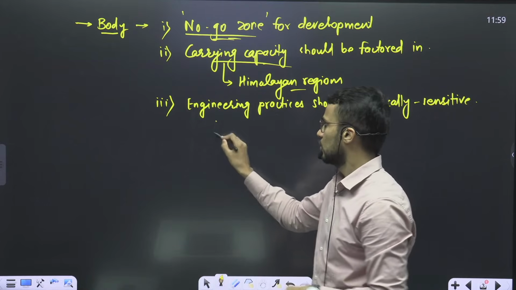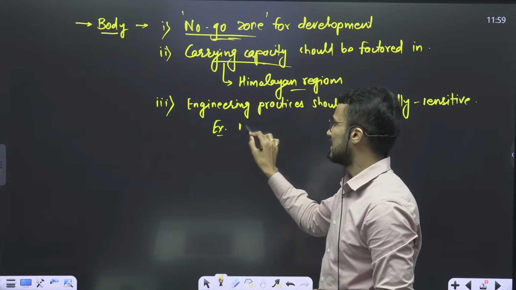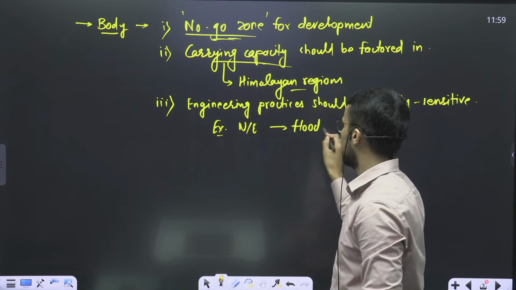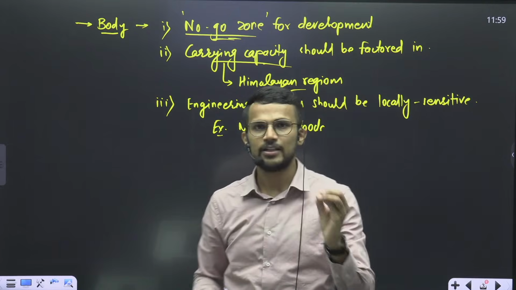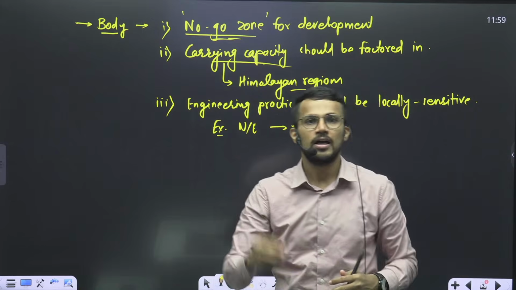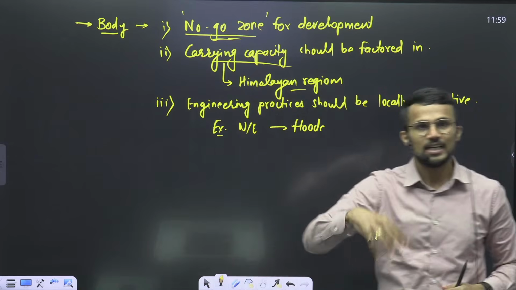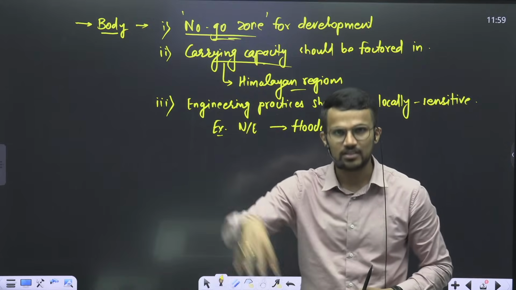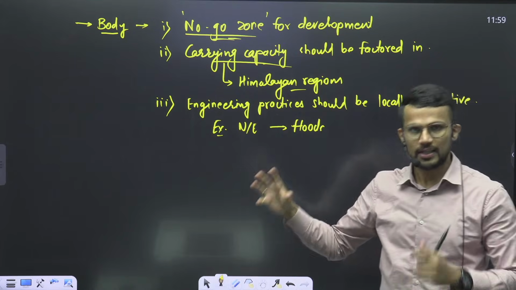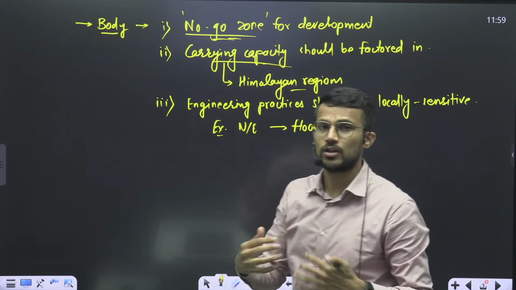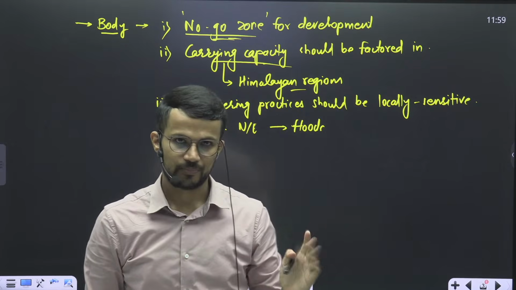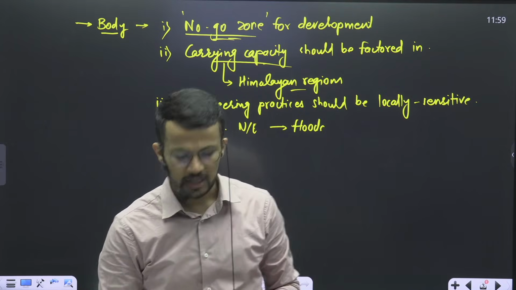So here you can write northeastern states. If we want to reduce the flood intensity in northeastern states, then the engineering practices, the design of that particular infrastructure, should take into account the natural factors in that particular area. For example, the flow of rivers. Infrastructure should be in such a way that it should not block the flow of rivers, right? So that can be the third point that we can write.